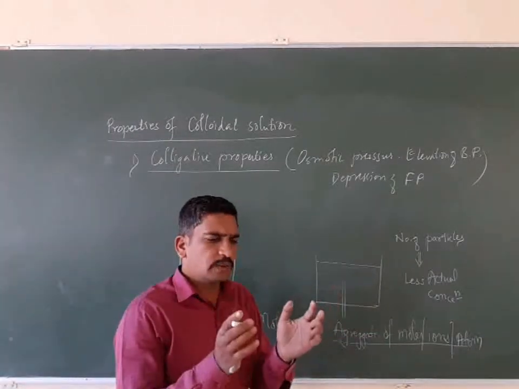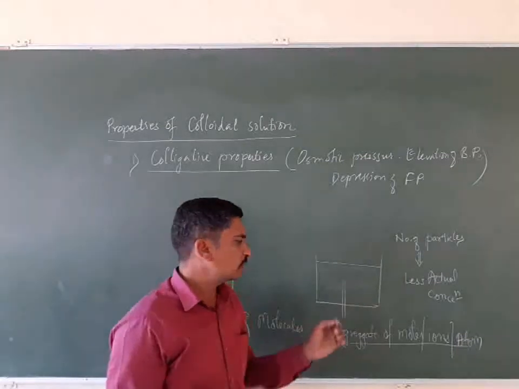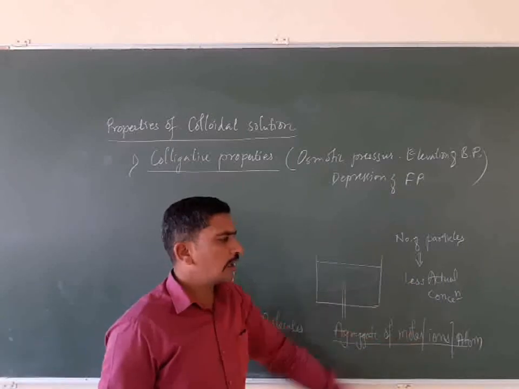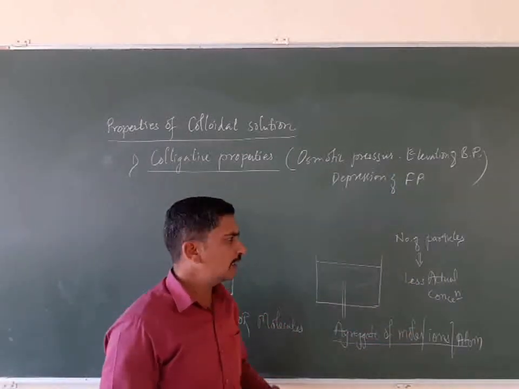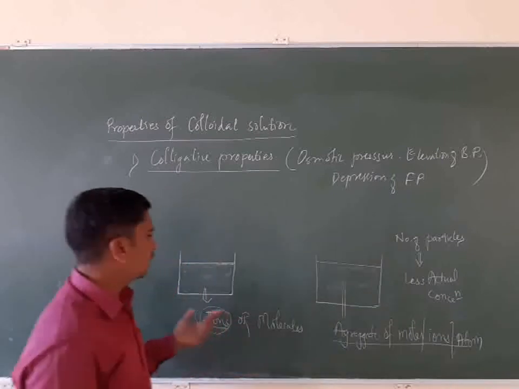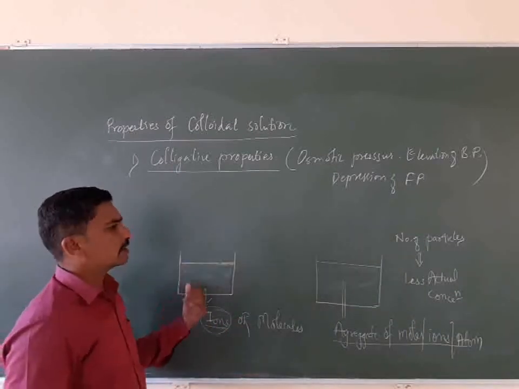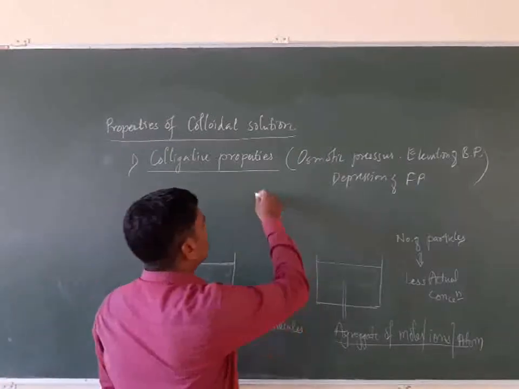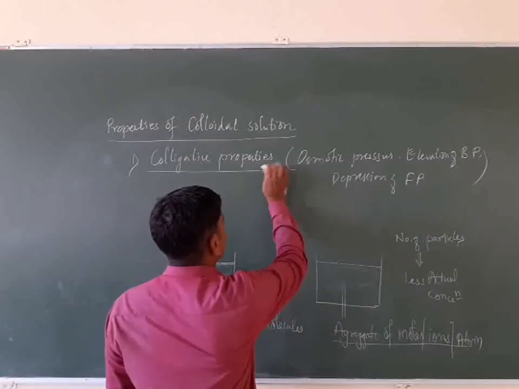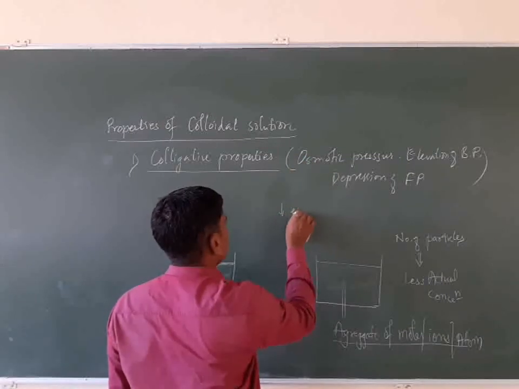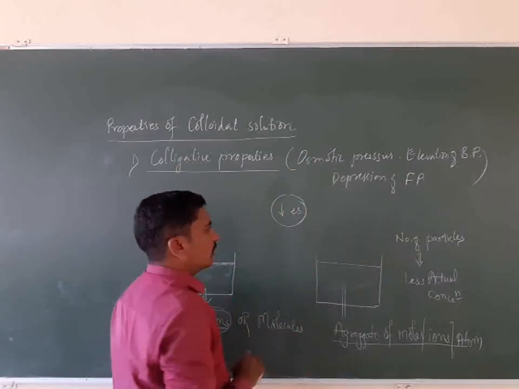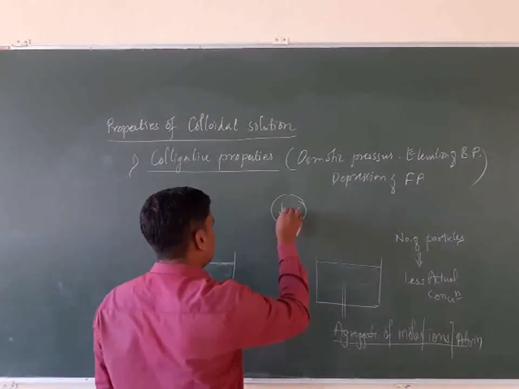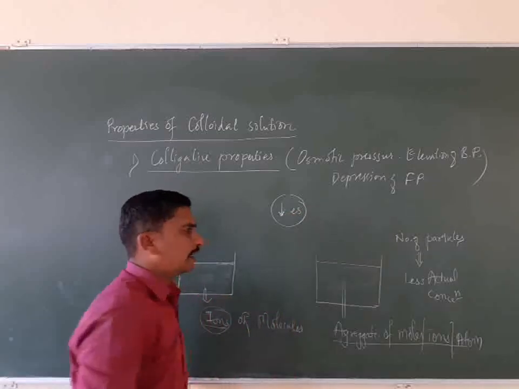So a large amount of atoms and molecules come together to form a colloidal particle, and that's why the actual concentration and the number of particles vary. But in the normal solution, whatever the concentration, that much particles are present, and that's why the colligative properties always decrease.